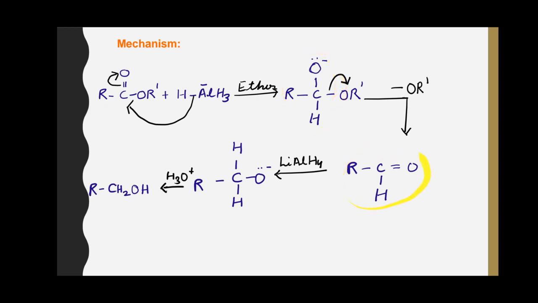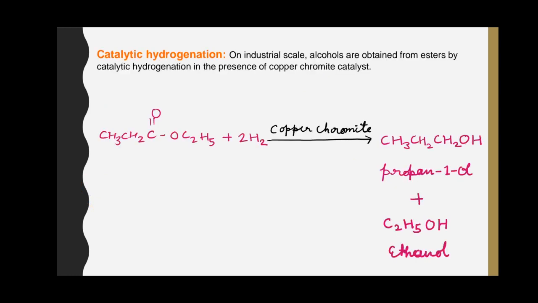This aldehyde reacts with lithium aluminium hydride and gets converted finally into alcohol.